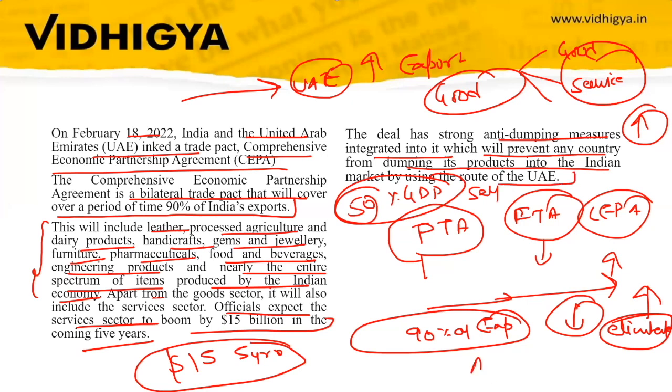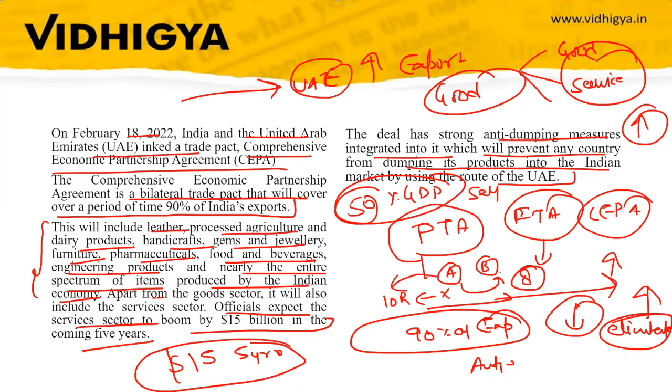So we have discussed anti-dumping also in our earlier lecture. What is anti-dumping? Once again, we'll discuss. For example, this is country A, this is country B. In country A, X product is being produced at 10 rupees. So what happens with dumping? This X from country A to country B is dumped at 8 rupees. So what is dumping? When a product from country A goes to country B and sells at a price lower than the price at which it is being sold in the origin country.